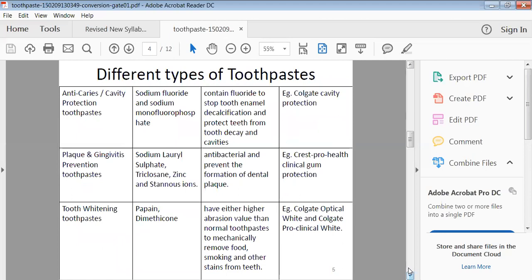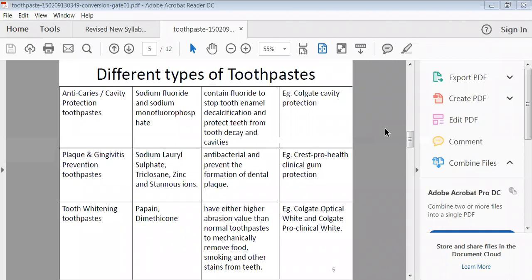Then types of toothpaste. Generally, different types of toothpaste are available in the market nowadays. Anti-caries toothpaste, or anti-cavity toothpaste, is there. To avoid caries or cavity problems, we have a specific type of toothpaste, and generally in such toothpaste we use sodium fluoride. Another is the plaque and gingivitis prevention toothpaste.